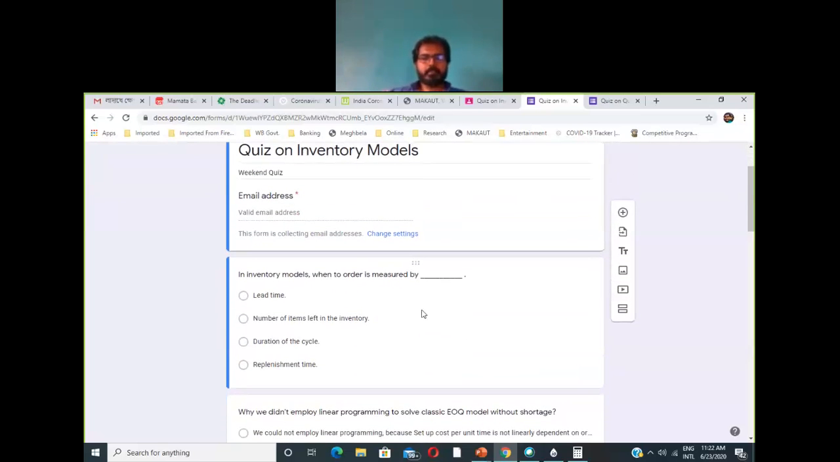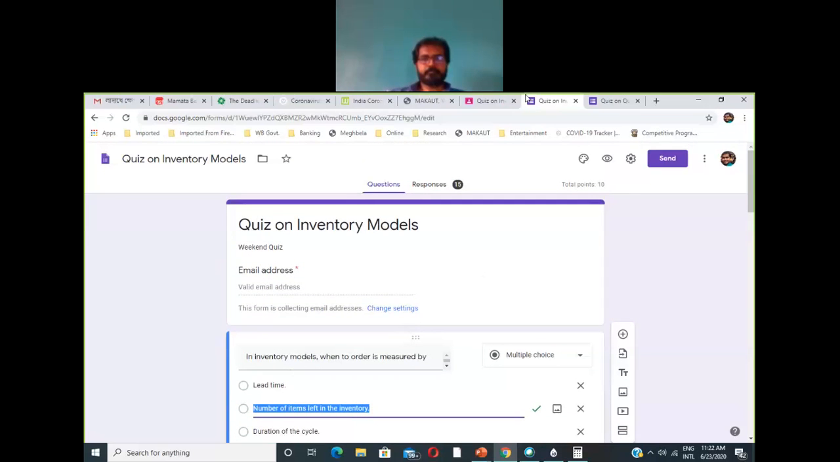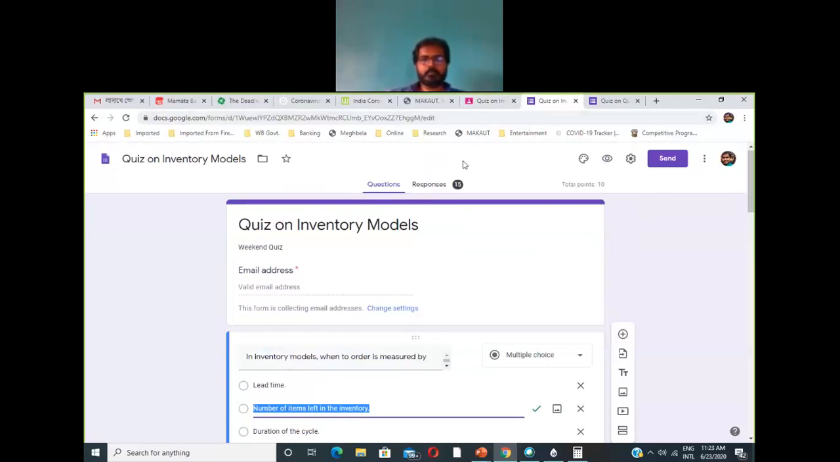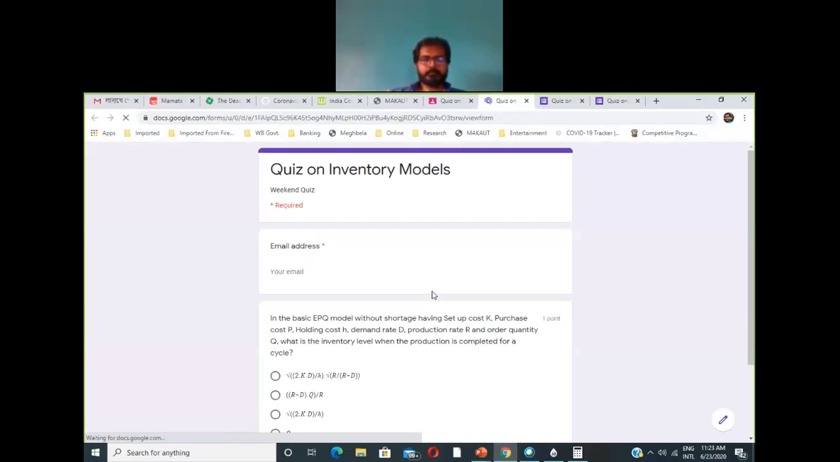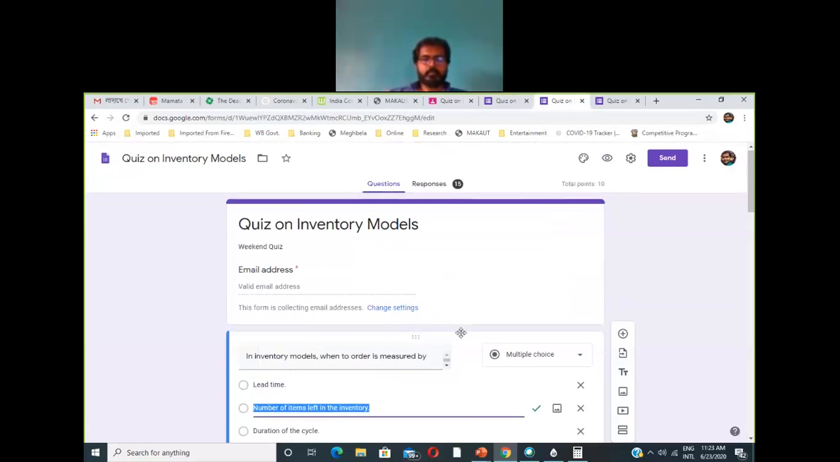So this one everyone has got correct. In inventory model, when to order is measured by the number of items left in the inventory, which is denoted by the reorder level. Most of you have done this correctly. So this is what your option will be.